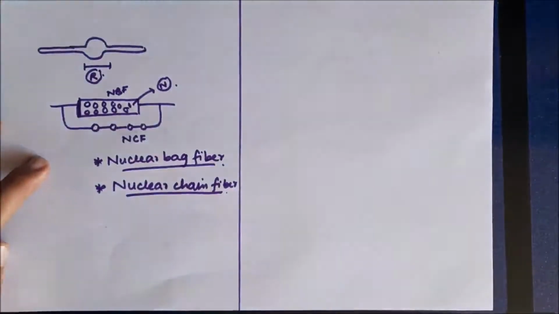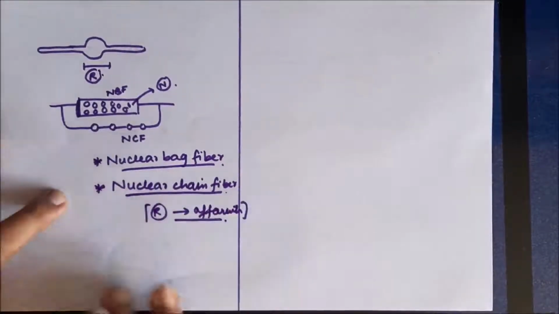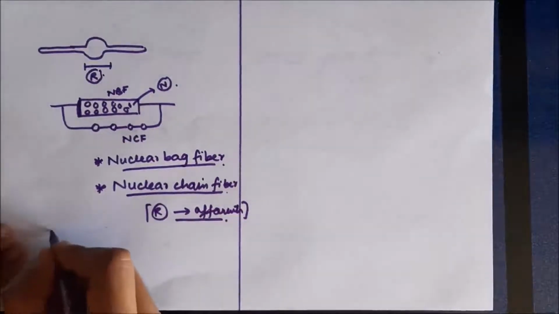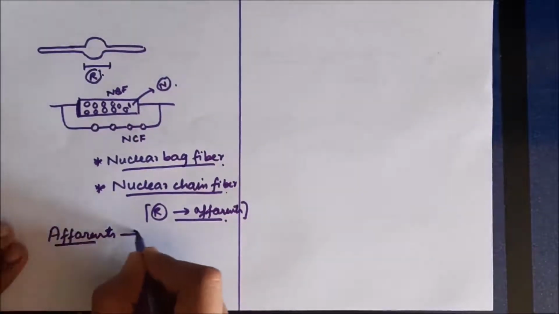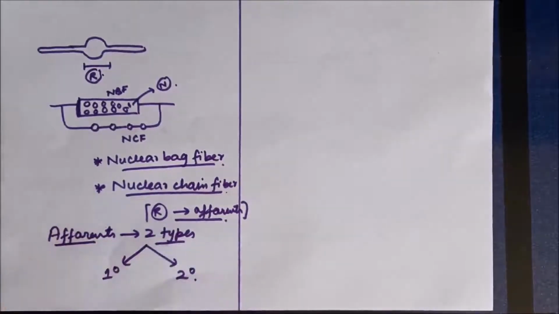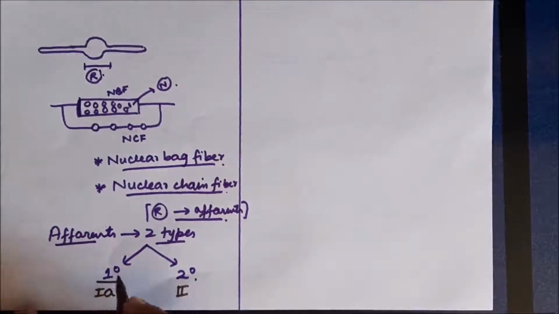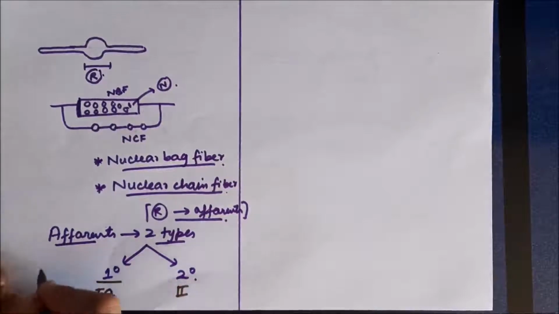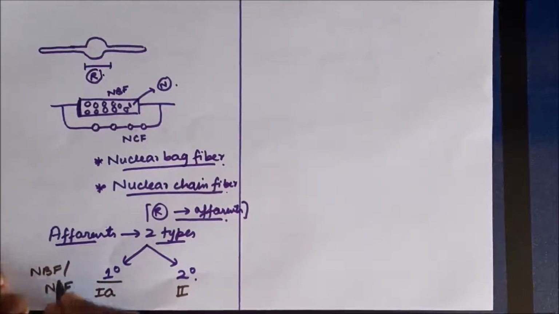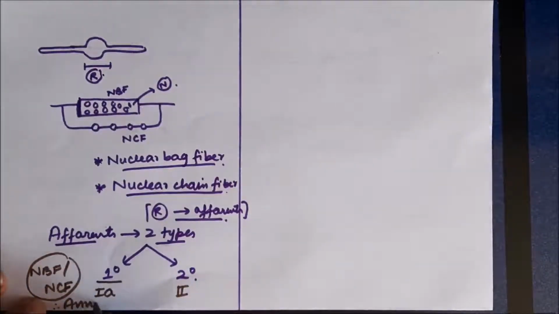Now both these fibers are present in the muscle spindle. They perform different functions, which we are going to see later on. Both these fibers are going to receive efferents, but the efferents are different in this case. There are two types of efferents of the muscle spindle: one is the primary efferent and the other is the secondary efferent. The primary efferents of the muscle spindle are type 1A fibers, and the secondary efferents are type 2 fibers. Type 1A fibers, the primary efferents, innervate both nuclear bag fibers as well as nuclear chain fibers. They wind around the central part and form spiral structures, so they are known as annulospiral endings.